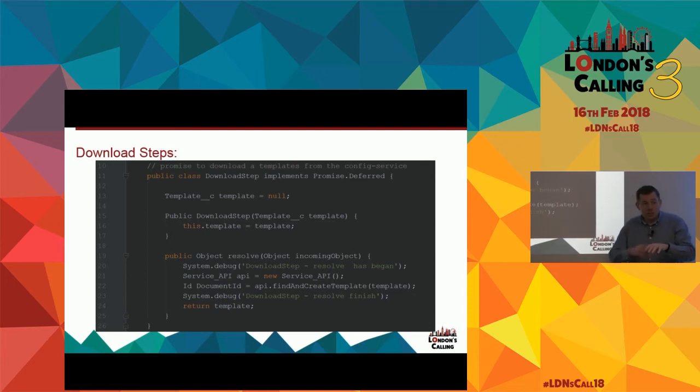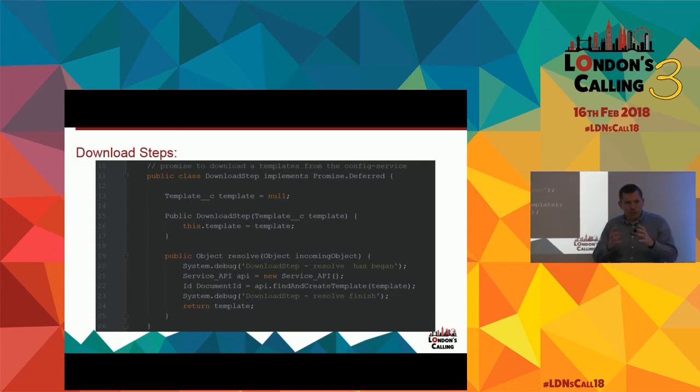Yeah? So this is a way in which we found to get around this, to be able to get it to work. Okay. So in this case, all we're doing is we're calling off again to another class to actually go and do the work, but it's living in this DML context. Okay.